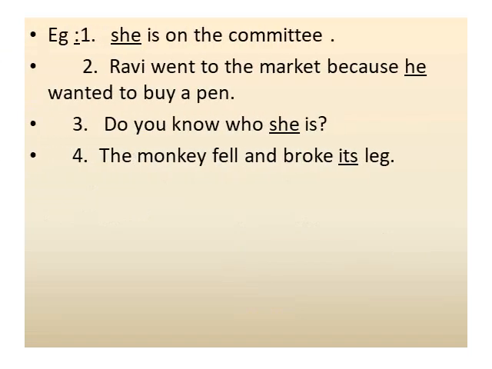Other examples of personal pronouns: She is on the committee. Here she is a personal pronoun. Ravi went to the market because he wanted to buy a pen. Here he is a personal pronoun. Do you know who she is? Here she is a personal pronoun. The monkey fell and broke its leg. Here it is a personal pronoun.